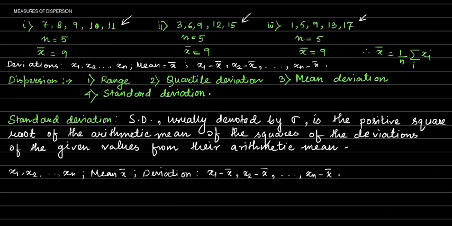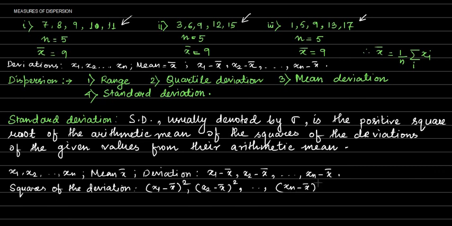Now, what is standard deviation? It is the arithmetic mean of the squares of the deviations. So for this we need the squares of the deviations. We take the squares: x1 minus x bar whole square, x2 minus x bar whole square, and in this way xn minus x bar whole square. So these are the squares of the deviations.